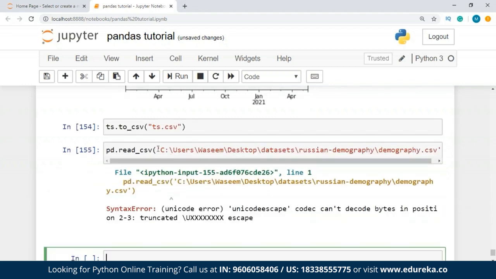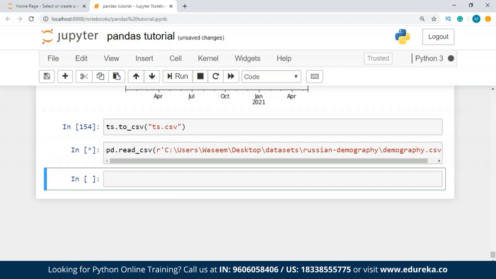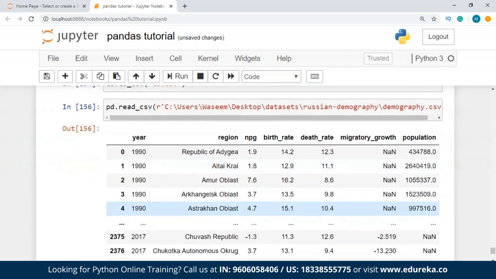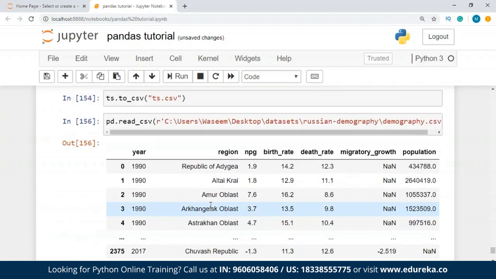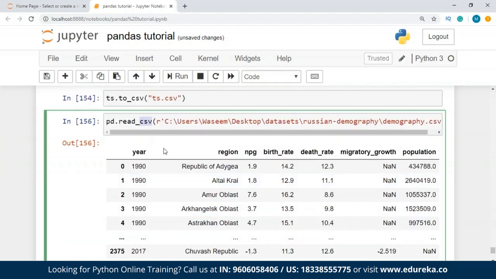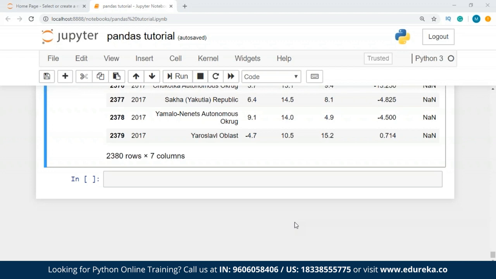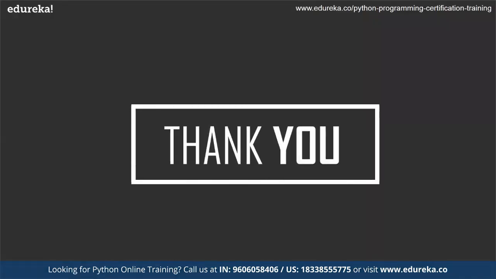Okay, we have a Unicode error, so I'll just write r over here, and I'm able to read from the CSV file, guys. Look at this. Instead of CSV, I can write Excel, and it's going to create an Excel file. So that's how we read and write files, like a CSV file, which is a comma separated file.